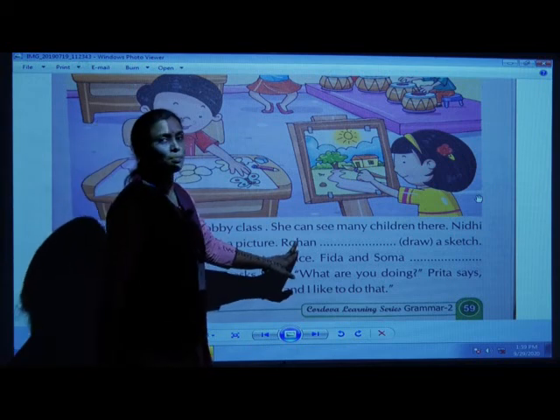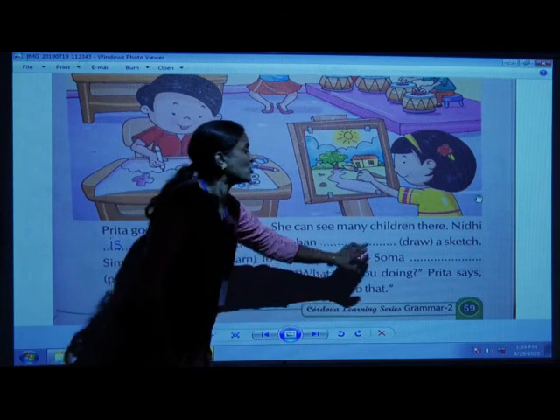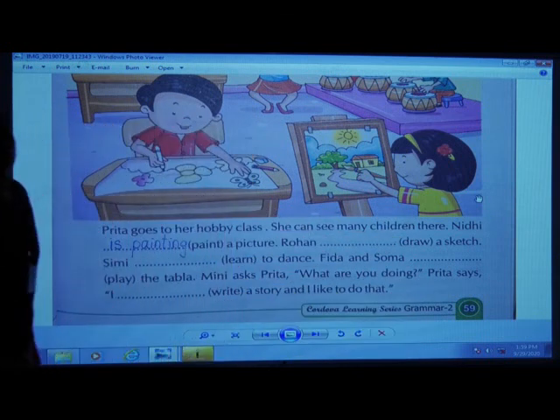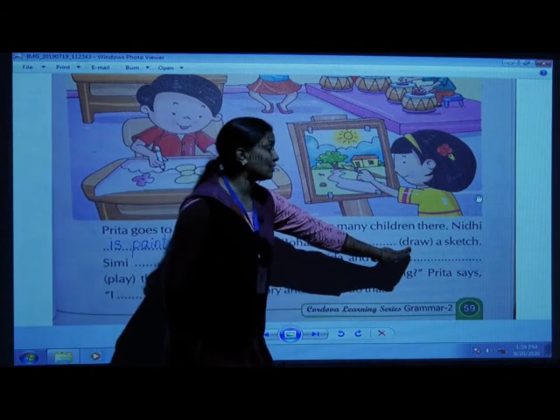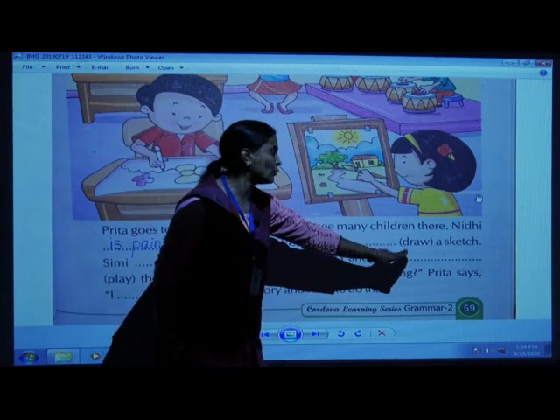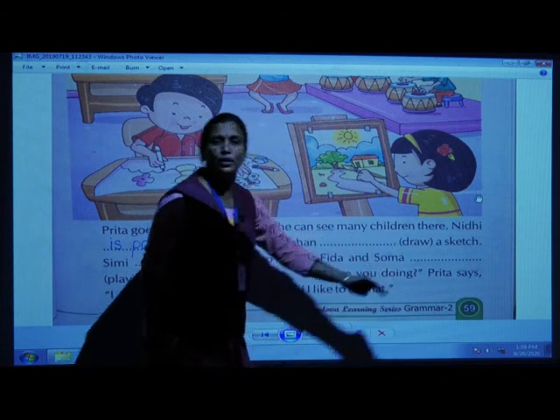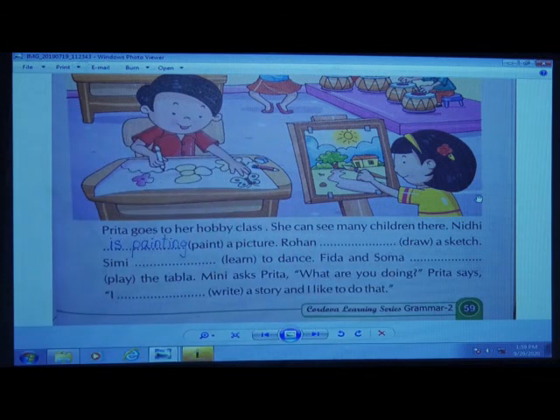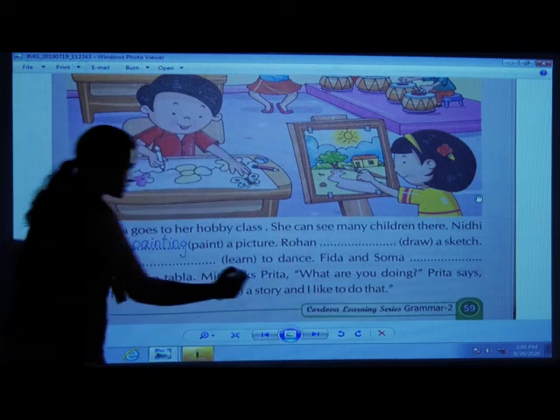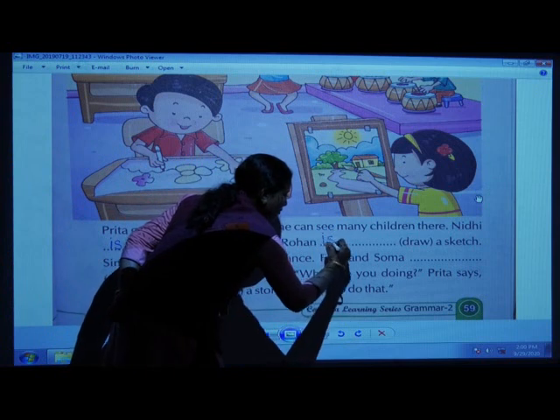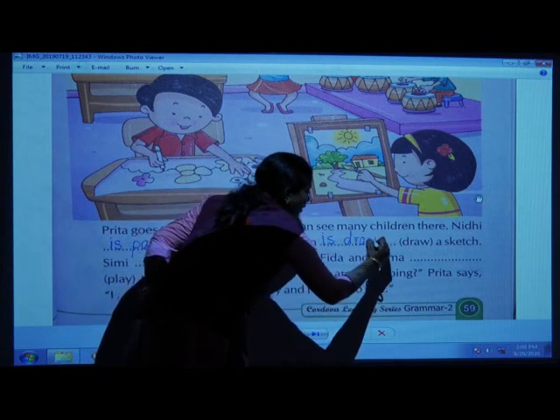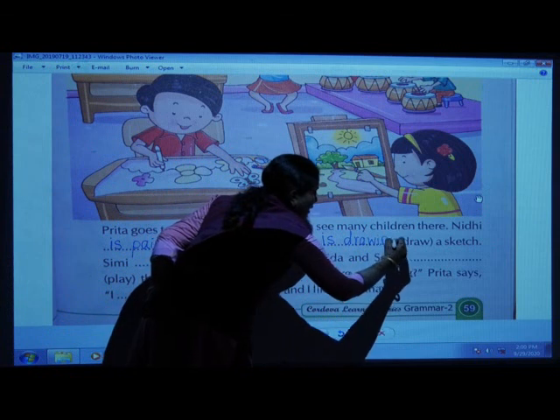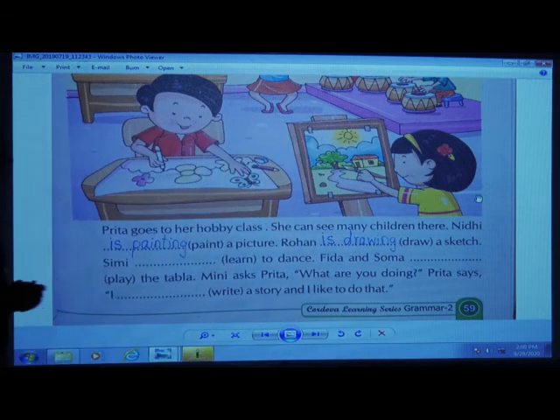Rohan, again a single person, children. Rohan dash a sketch. Now you have to add is, am or are to the word given in the bracket, that is draw, and even add ing to this word. So Rohan, yes, is drawing. D-R-A-W-I-N-G, drawing.